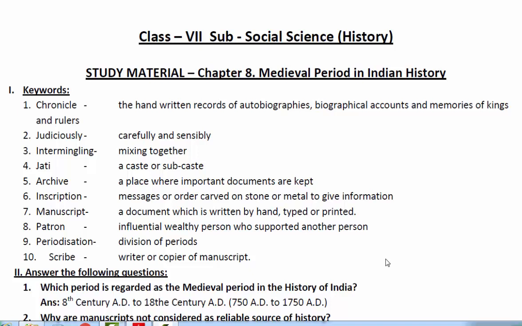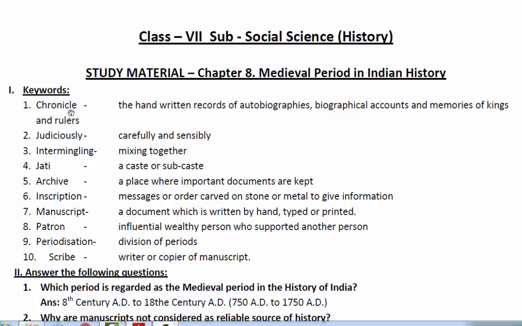Okay, students of class 7, today we will have a revision on the 8th chapter of your social science, medieval period in the Indian history, or the first chapter of your history. Next class we're going to have a class test on this very chapter, so we'll just revise together. The first one is keywords.